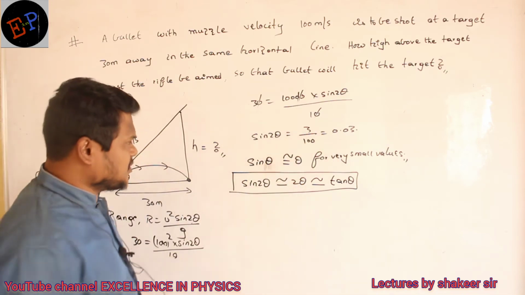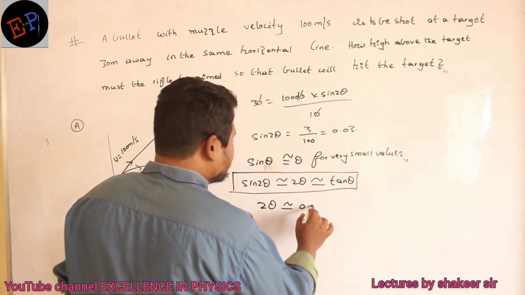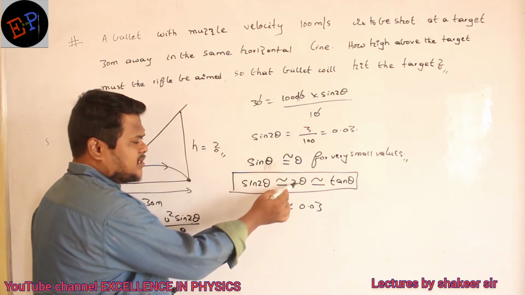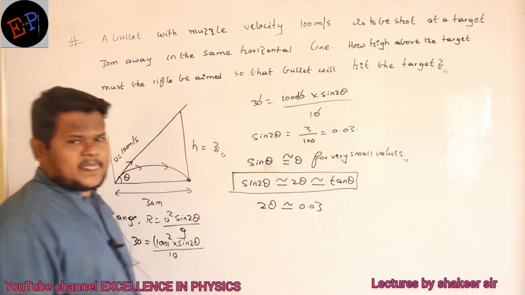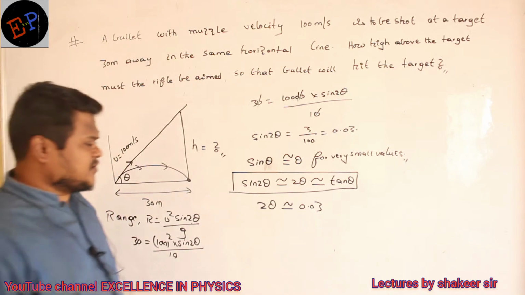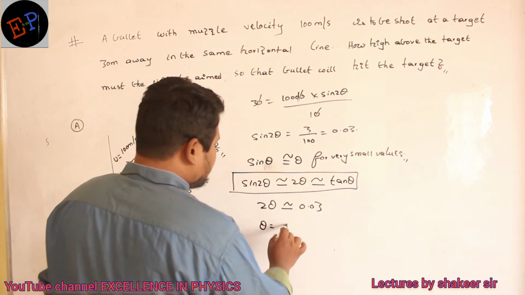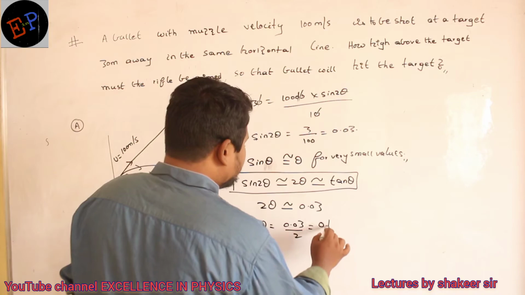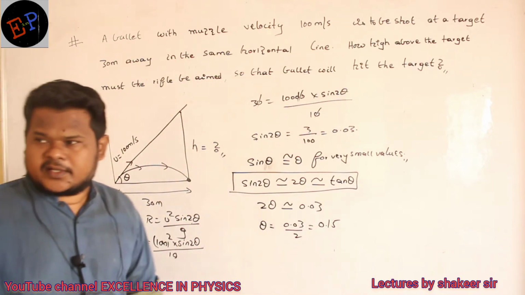Therefore 2 theta is also almost equal to 0.03, because sine 2 theta and 2 theta are numerically equal. Therefore the theta value is 0.03 divided by 2. How much? 0.15. Is it clear up to here?